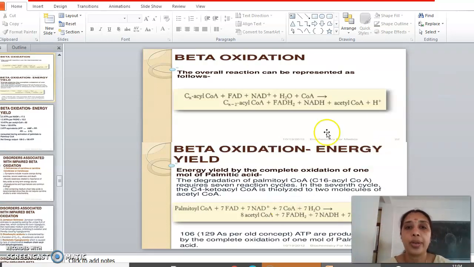So this is the overall reaction. That is fatty acyl-CoA plus FAD plus NAD plus one molecule of H2O during the hydration reaction, and one molecule of CoA gives rise to Cn-2. That is, palmitoyl-CoA is converted into a C14 fatty acyl-CoA plus one molecule of FADH2 plus one molecule of NADH plus H plus one molecule of acetyl-CoA. So this is the stoichiometry of the beta oxidation.